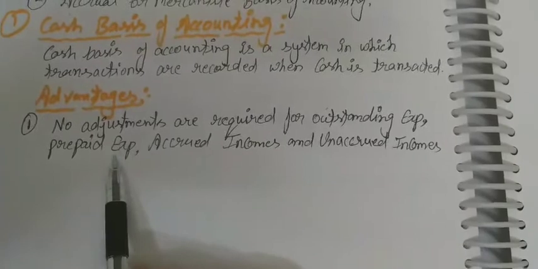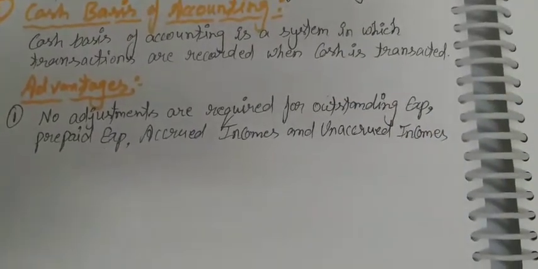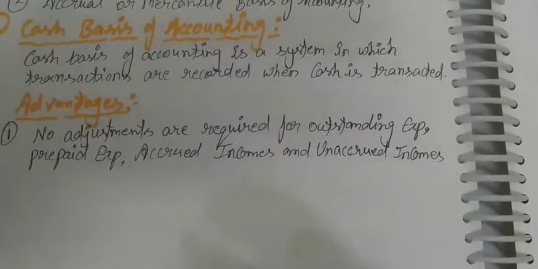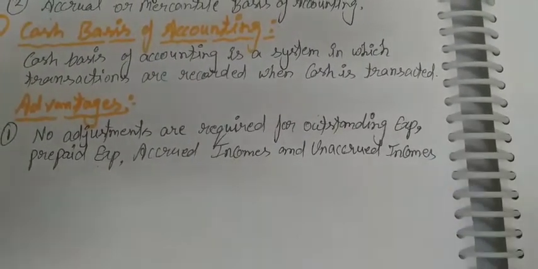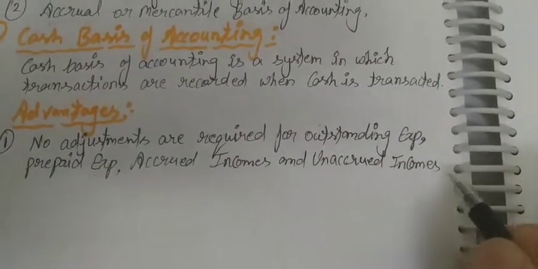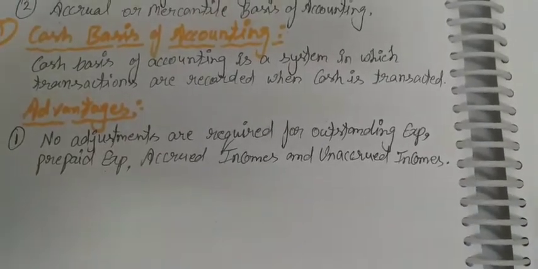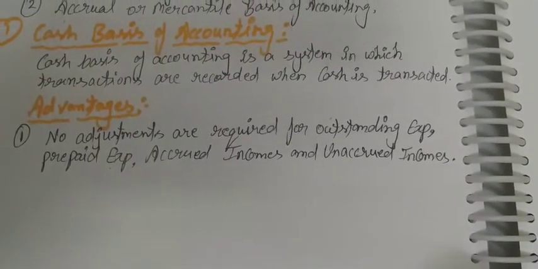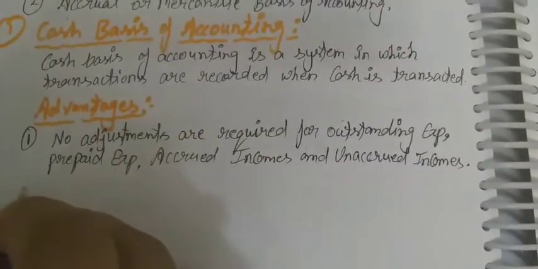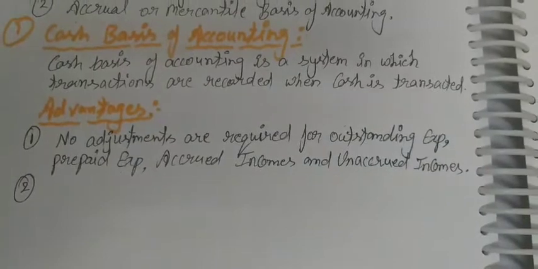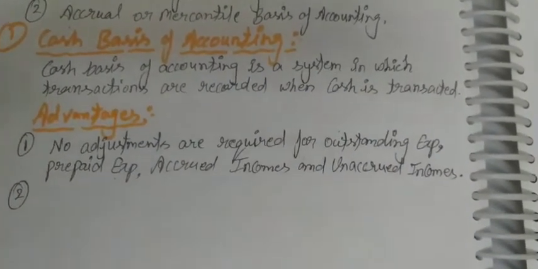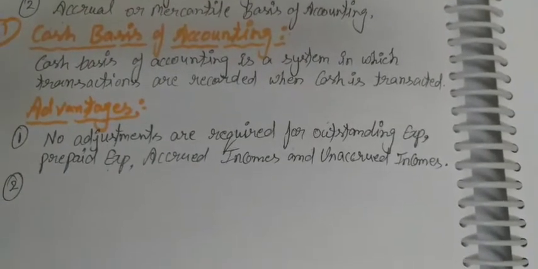Prepaid expenses: expenses paid right now but not yet incurred in the business. Accrued incomes: incomes earned but not received. Unaccrued incomes: incomes received in advance but actually not earned till now. So these are the items for which no adjustment is required in the cash basis of accounting. Next one is